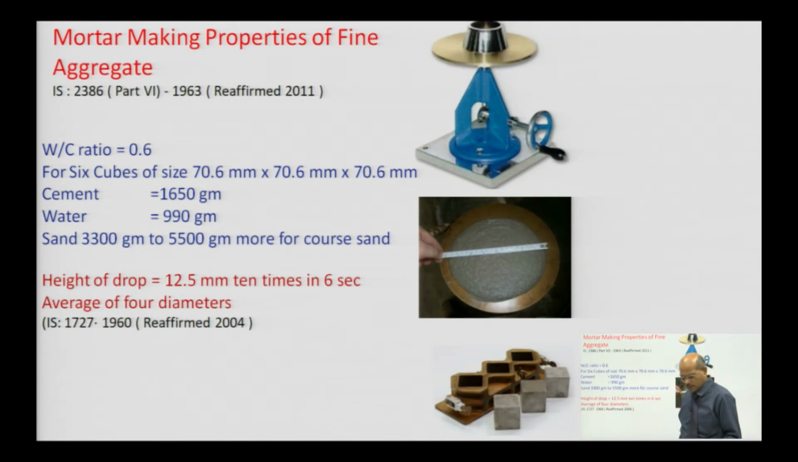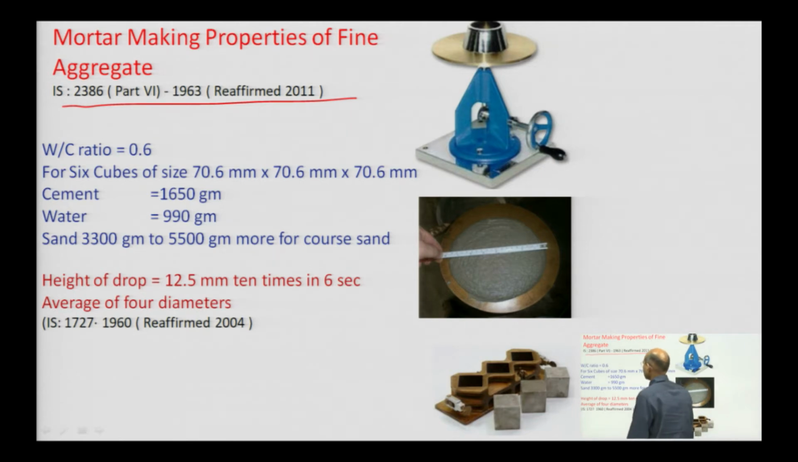Similarly, another test on aggregate is the mortar making properties of fine aggregate. That has been governed by IS 2386 part 6, reaffirmed in 2011. This is also an important parameter that we have to understand. All this detailed procedure has been given in this particular code book, so we have to refer to 2386 part 5.